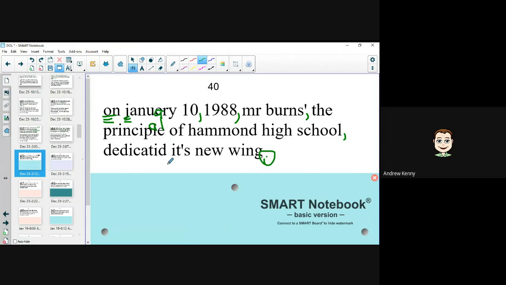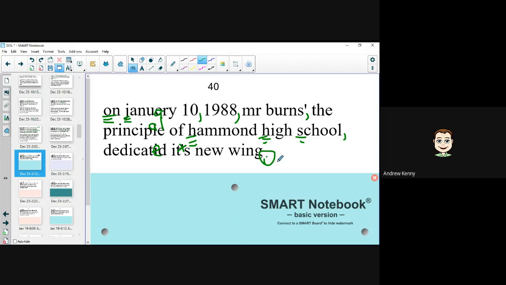So let's continue. On January 10th, 1988, Mr. Burns, comma, the principal of Hammond High School. What do we do to Hammond High School? Correct. I would capitalize the H, H, and S. Cool, comma, dedicated its new wing. I still see 2 problems left with this sentence. Dedicate. How do I spell dedicate? It's T-E, dedicate. So dedicated is T-E-D, very nice. And then its new wing. What's wrong with its? We don't need the apostrophe in its, of course, because we would be saying it is new wing.